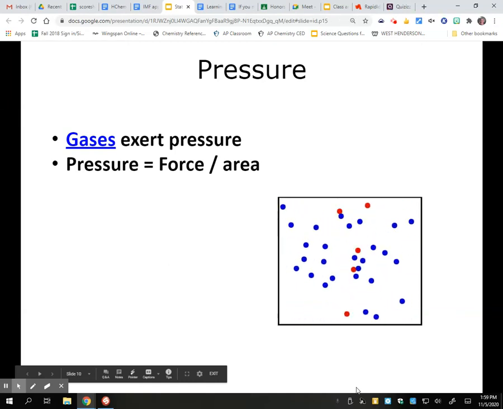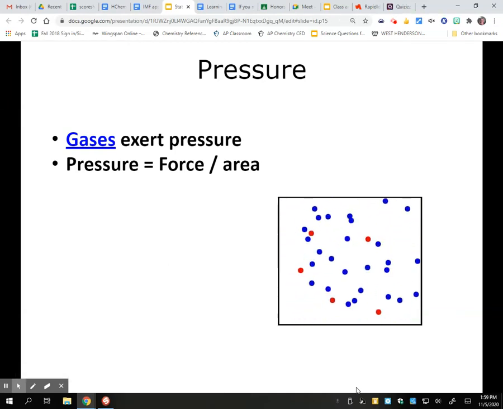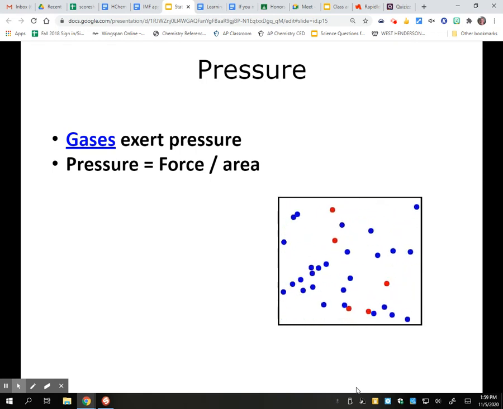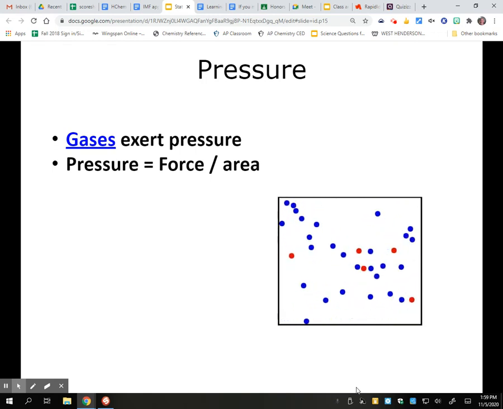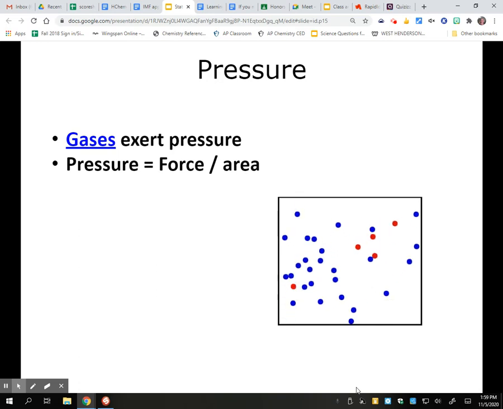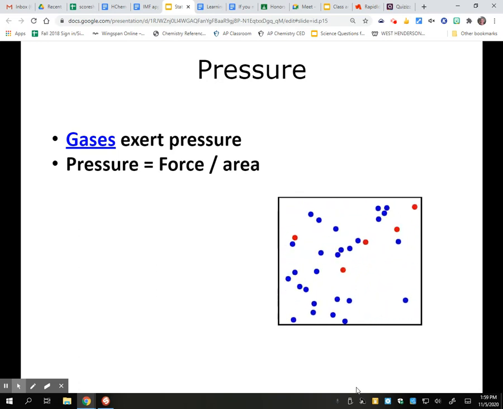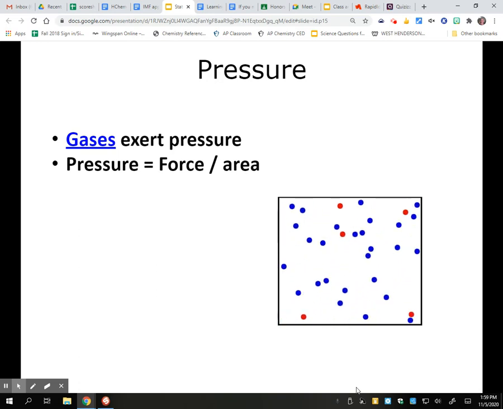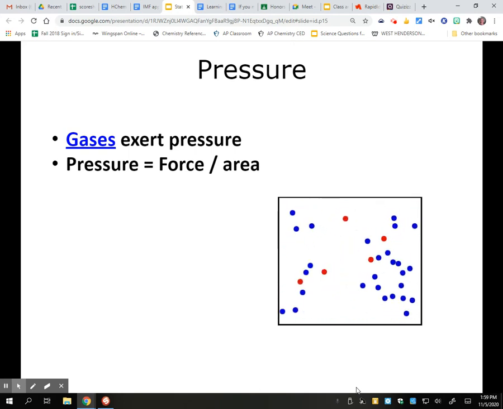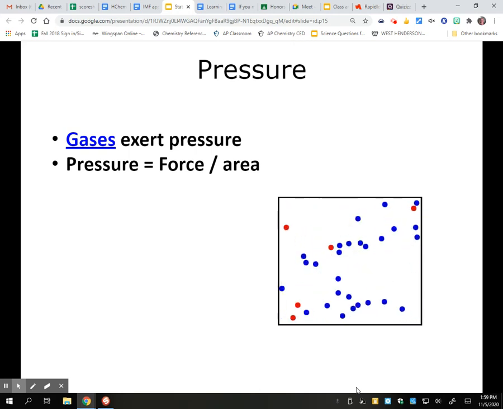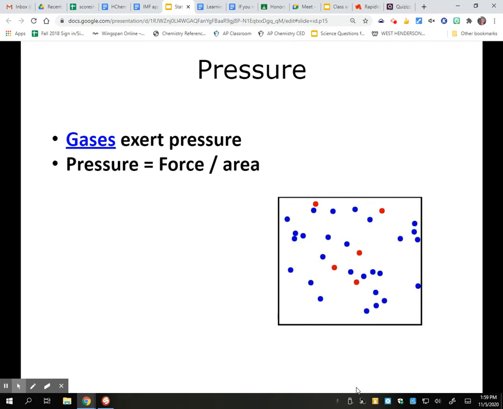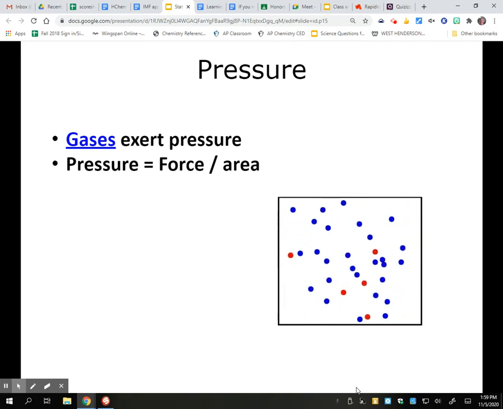This video is on gas pressure. So gases, and we learned about their kinetic molecular theory of being in constant random motion. Gases will exert a pressure on anything. As gases are moving around, they're going to move until they hit something and then they bounce and move into a different direction.